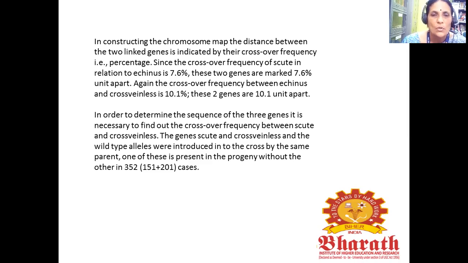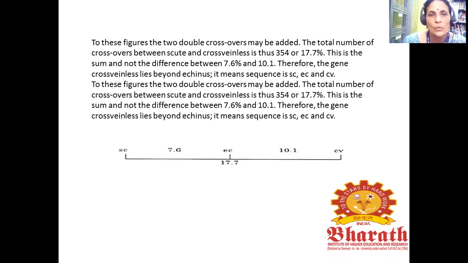The genes scute and crossveinless and their wild type alleles were introduced into the cross by the same parent. Cases where one of these is present in the progeny without the other are 352. To these figures, 2 double crossovers may be added. The total number of crossovers between scute and crossveinless is thus 354, or 17.7%. This is the sum and not the difference between 7.6% and 10.1%. Therefore, the gene crossveinless lies beyond echinus. So it means the sequence is SC, EC, and CV.